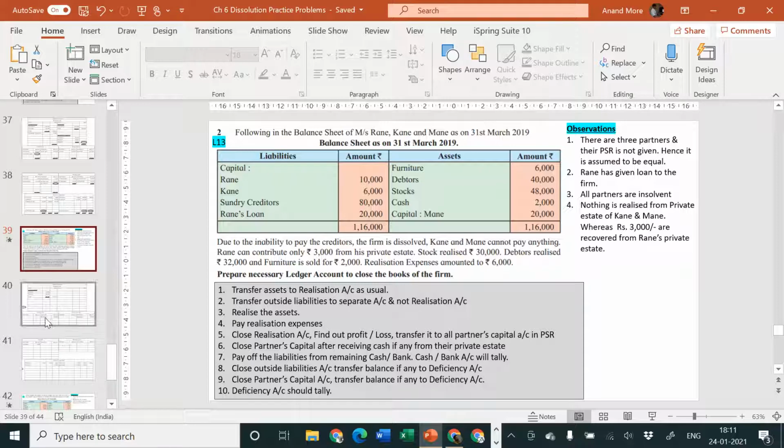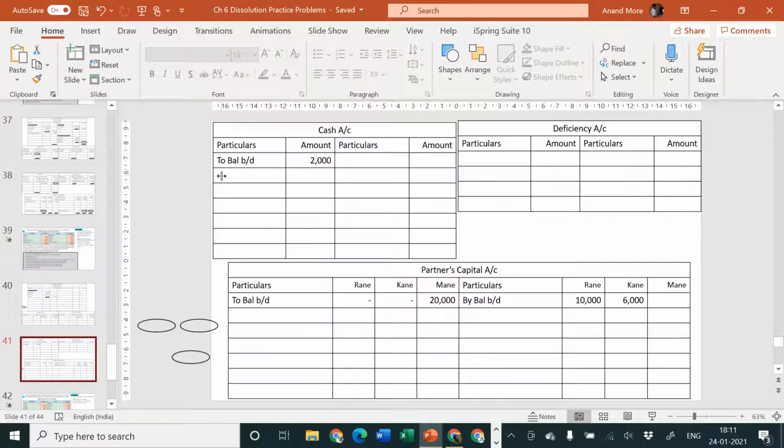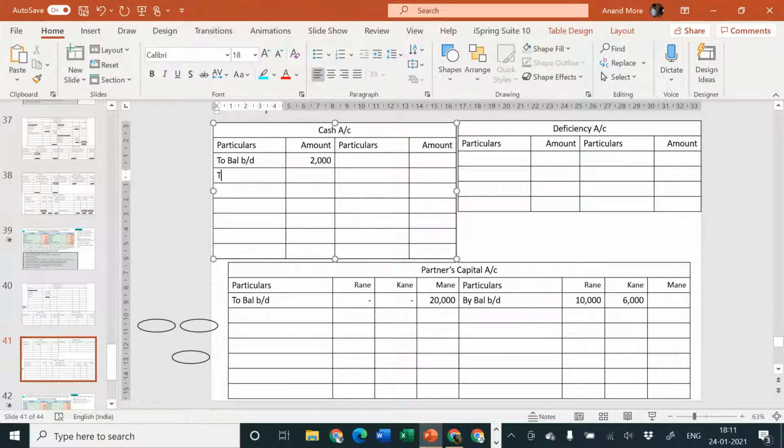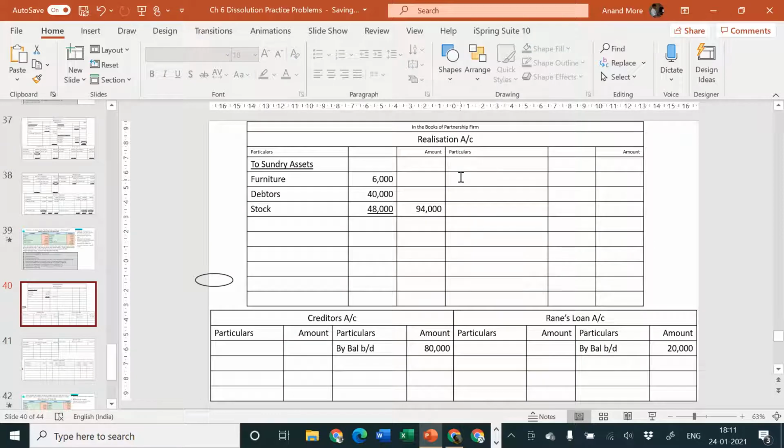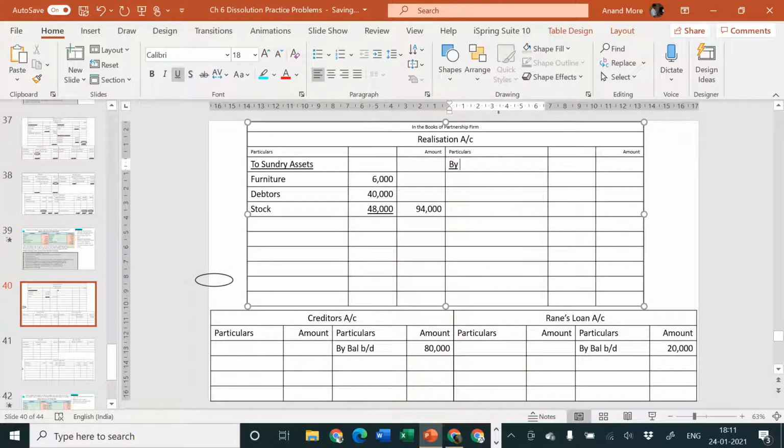Cash is coming in, so debit what comes in. Cash account debit side, to realization account. The amount is not known to us yet. Realization account credit side, by cash account: furniture, debtors and stock.